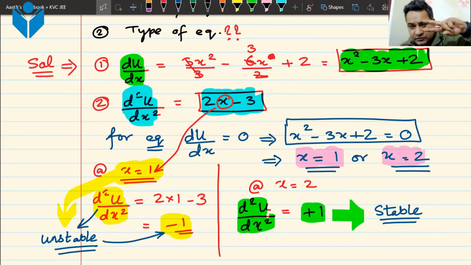If I ask you another question, if we have 3 points of equilibrium, then what will happen? Anyone? I hope you can speak. If we have 3 points of equilibrium, we will have a cubic equation for du by dx. We will get 3 solutions from there. Hardly that question will come, so I will not get into that, but if we had 3 points of equilibrium, what will happen?